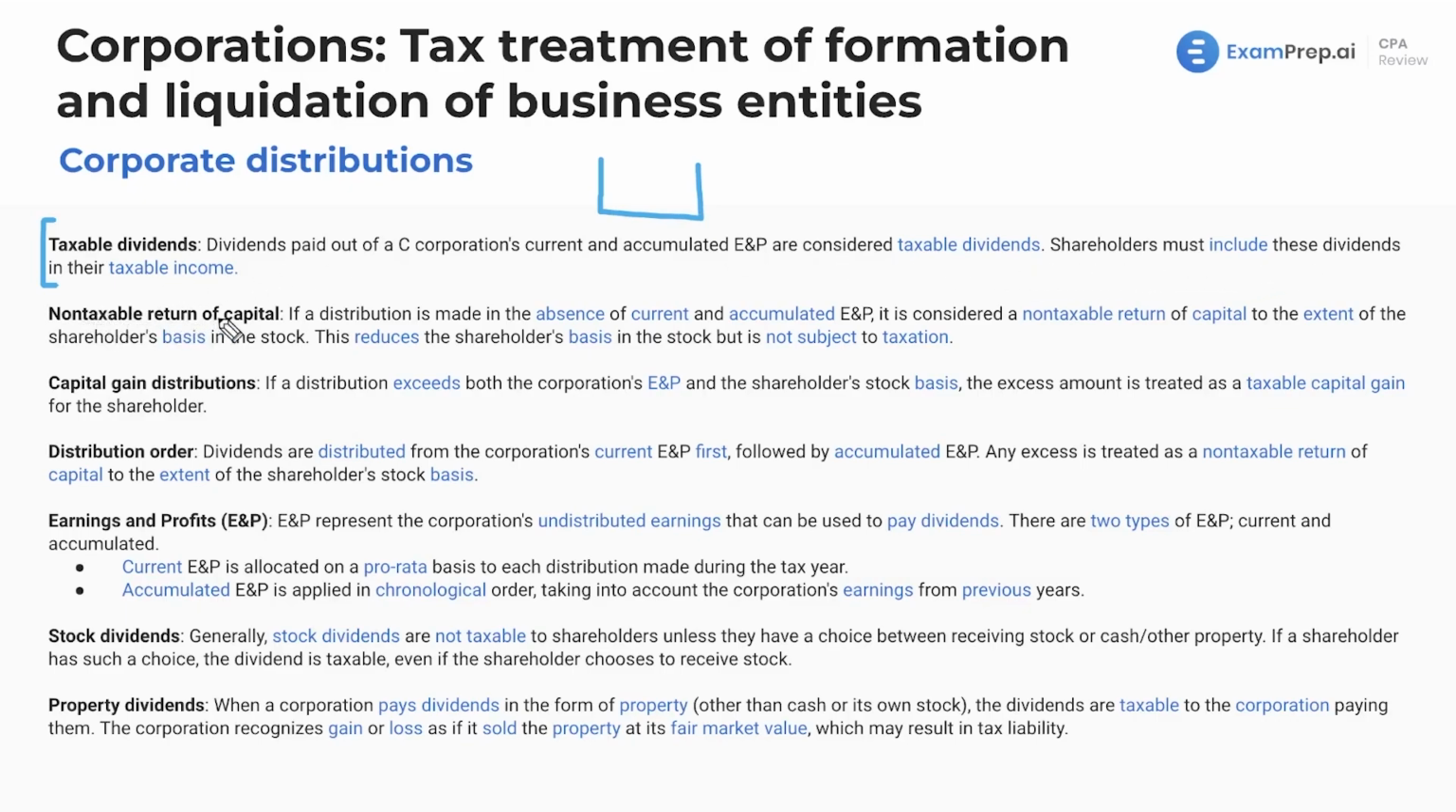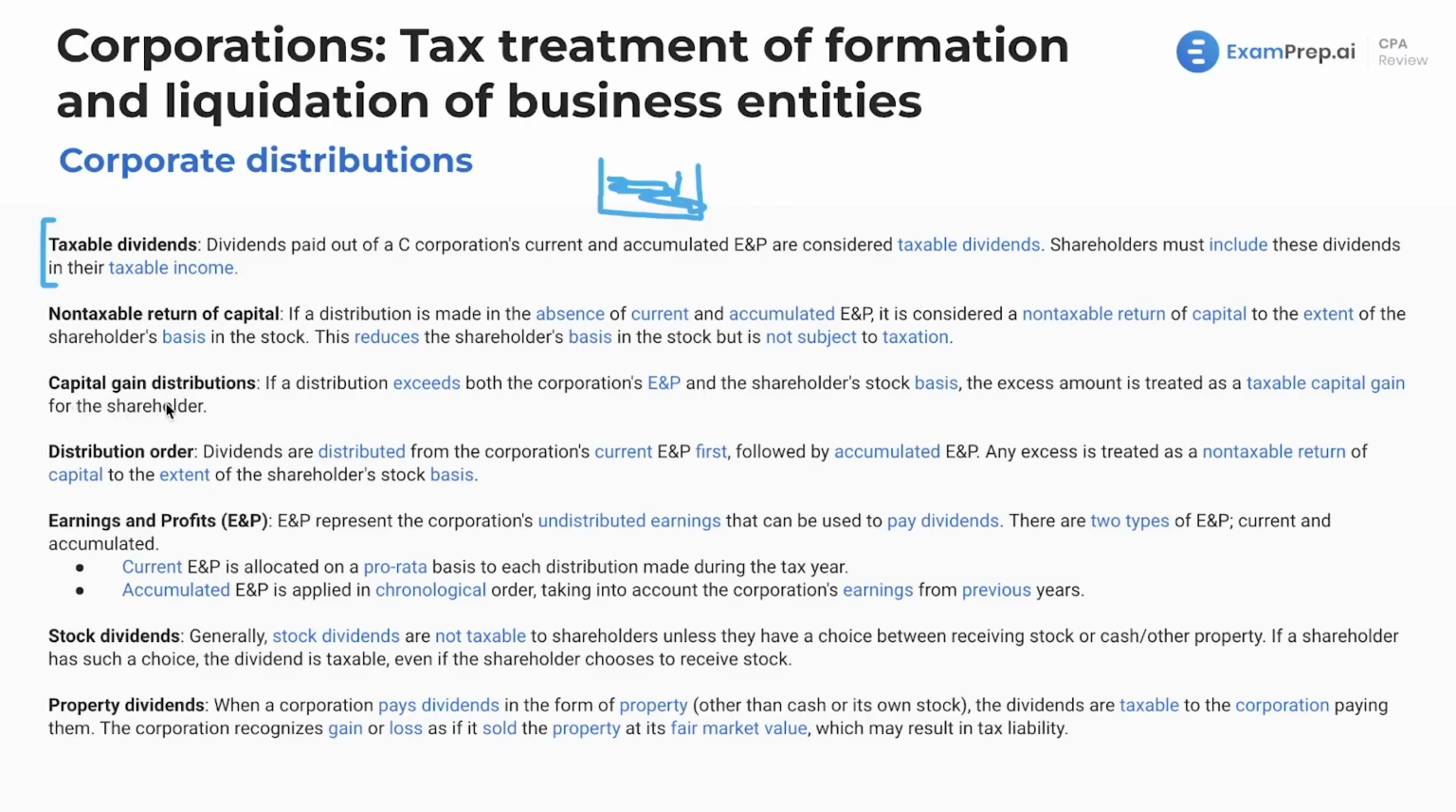Now we see here non-taxable return of capital. If a distribution is made and they don't have any money in the pot here, this is a big old pot and there's a lot of money in it. Current meaning the earnings and profits from this year, accumulated being earnings and profits from prior years. If there's no money in the pot, then there still can be money or property distributed to shareholders. These are going to be considered non-taxable returns of capital to the extent of the shareholders' basis in the stock. And it's going to reduce the shareholders' basis, but it's not subject to taxation. It's also because this is not going to be the earnings and profits. This is essentially taking chunks out of the corporation, out of the property they have, and giving it to the